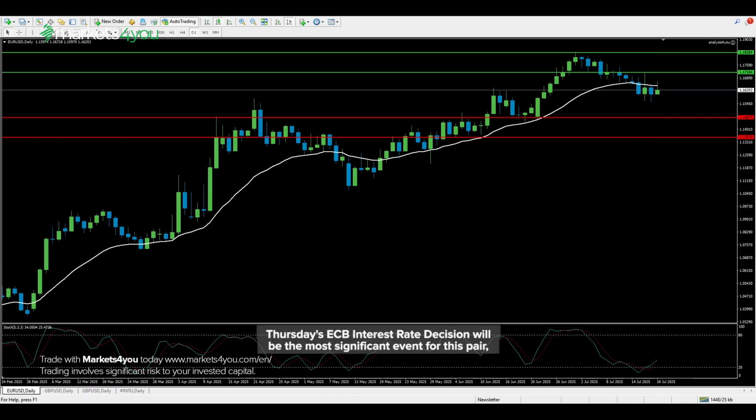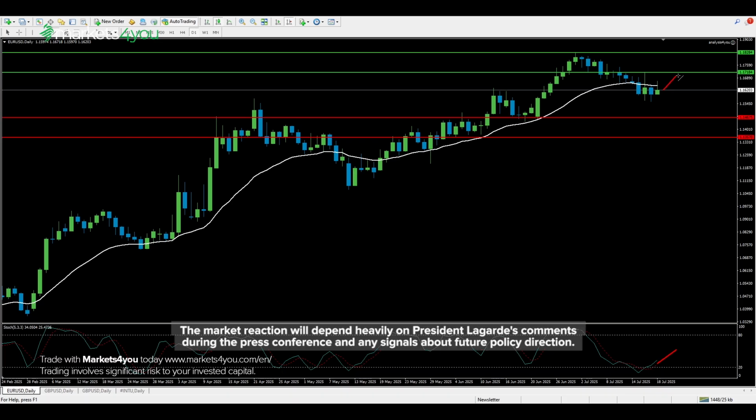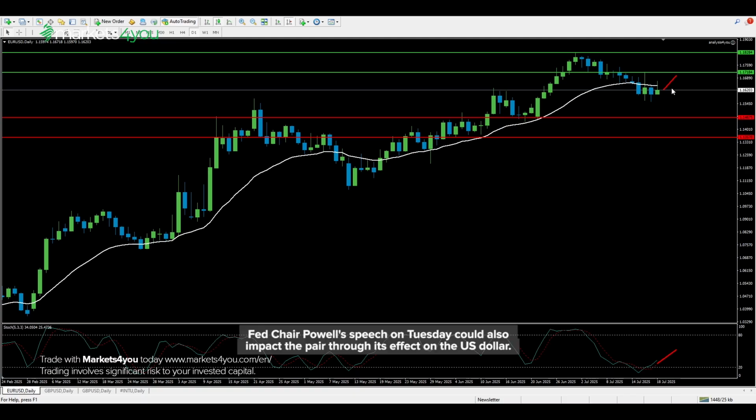Thursday's ECB interest rate decision will be the most significant event for this pair, with the central bank expected to maintain rates at 2.15%. The market reaction will depend heavily on President Lagarde's comments during the press conference and any signals about future policy direction. Fed Chair Powell's speech on Tuesday could also impact the pair through its effect on the US dollar.